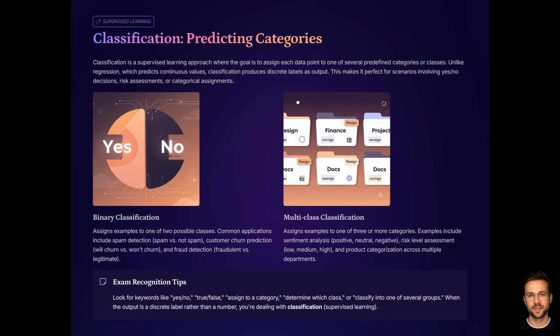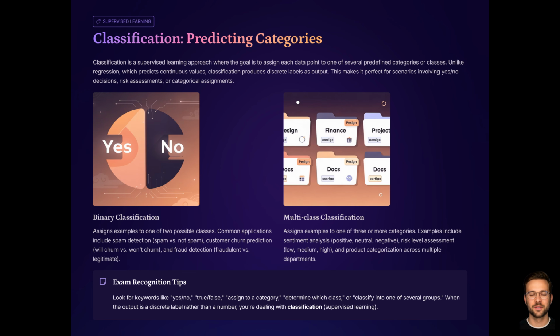Examples of binary classification: spam versus not spam, fraudulent transaction versus normal transaction, customer will churn versus will not churn. Examples of multi-class classification: sentiment, positive, neutral, or negative, risk levels, low, medium, high, product type, category A, B, C, and so on.